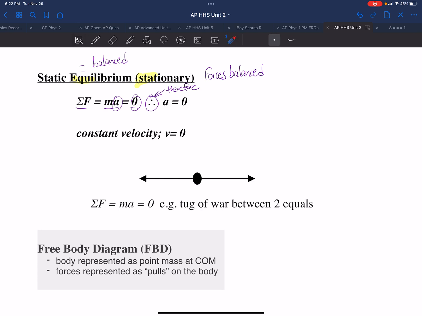And this little symbol, if you're not familiar with it, this triangle of dots, means therefore. So the thought process goes like this. The sum of the forces is ma. And if the sum of the forces is 0, then a must be 0. And so if the acceleration is 0, that means